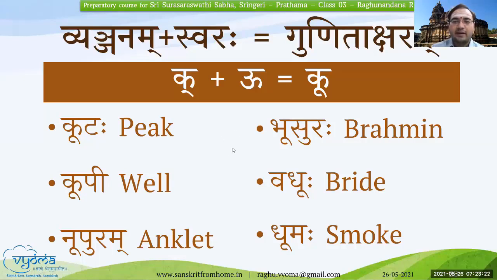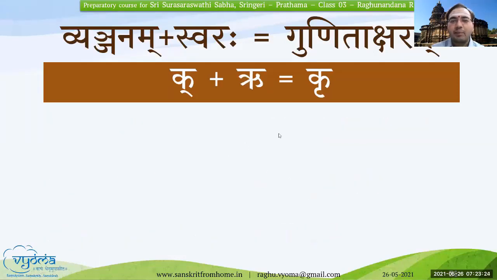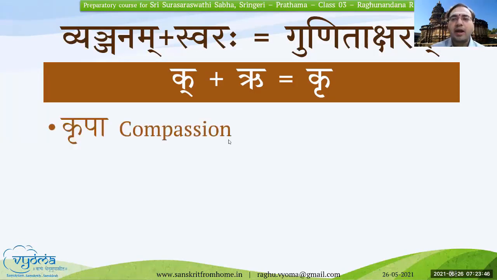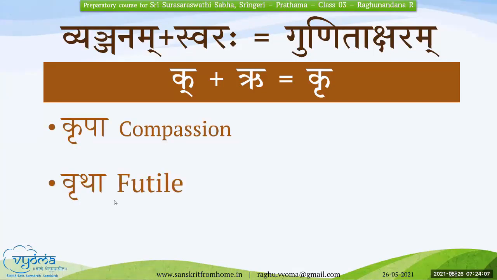We'll go to the next letter. K plus R, Kr. Okay. Note here, it is not kru or kr. You are not stressing too much. Okay. Kr. K plus R. Kripa, Vritha, very good.